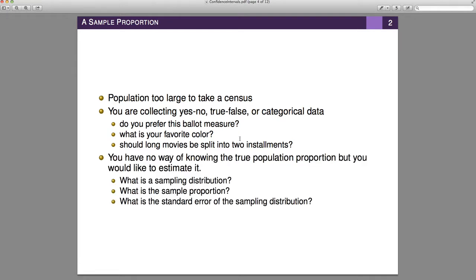Now, when you make a sample of the population, you have no way of knowing the true population proportion, but what we want to do is estimate it. So first, we're going to talk about what is a sampling distribution. Then we'll talk about the sample proportion. Then we will put together the standard error and build what's called a confidence interval. So let's look at a quick example here.